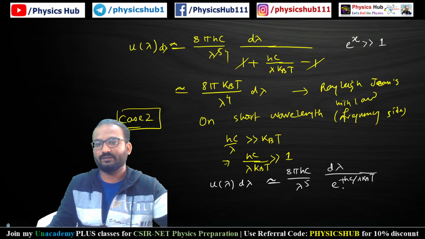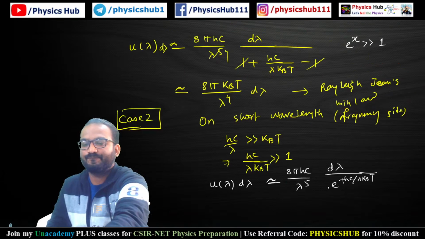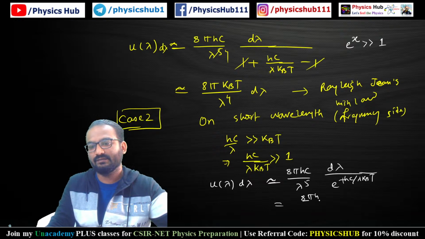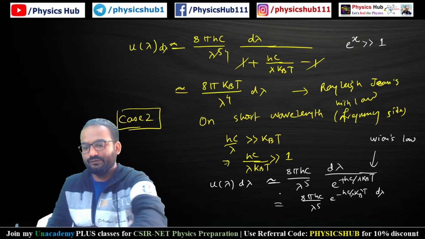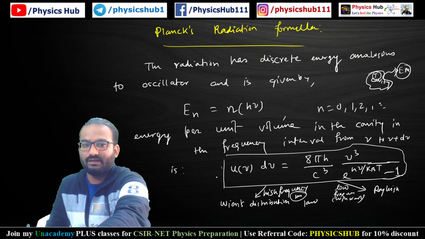So this approximately gives you 8 pi hc by lambda to the power 5 e to the power minus hc by lambda kBT d lambda, and this is your famous Wien's law. You see how compact this Planck's radiation formula is.